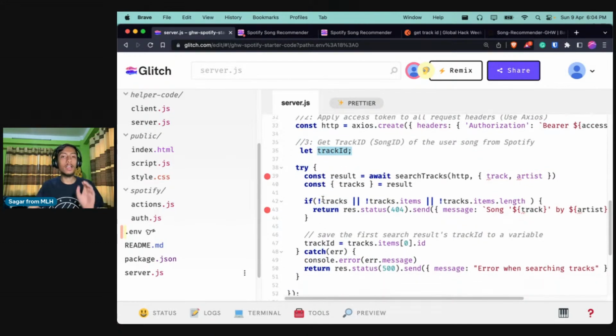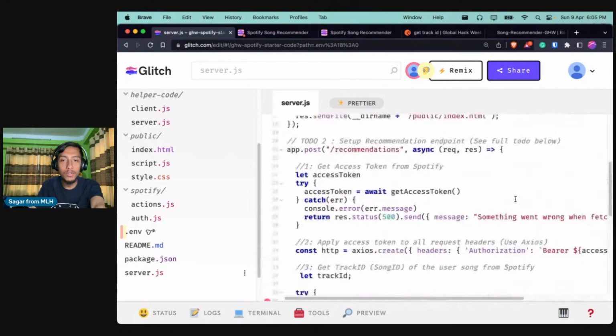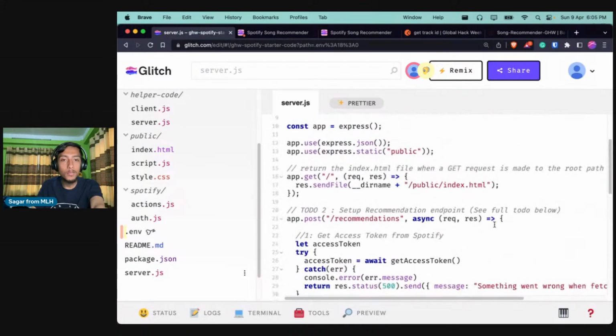And here again you will be able to see some try catch block. So we will try to execute this code first, and what we are doing is that we are sending an API request behind the scenes using the sourceTrack function. We'll explore that in a bit. And here again we are using track and artist, but it says that it is not defined here. So let's see what is the problem here.